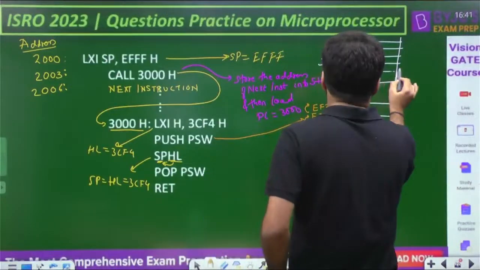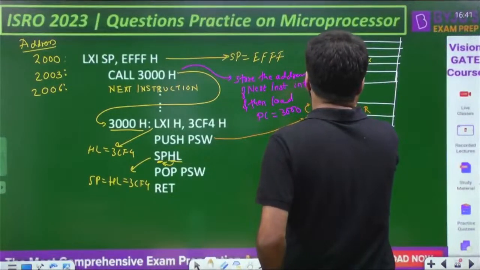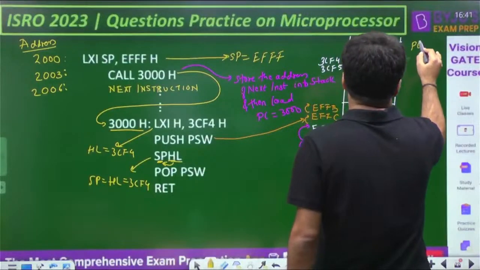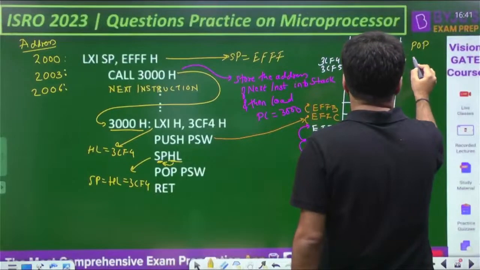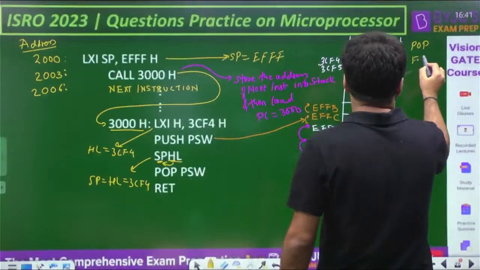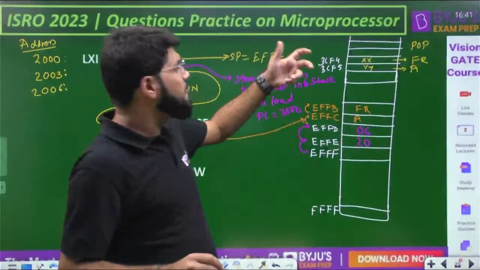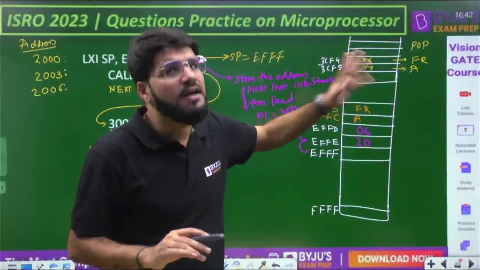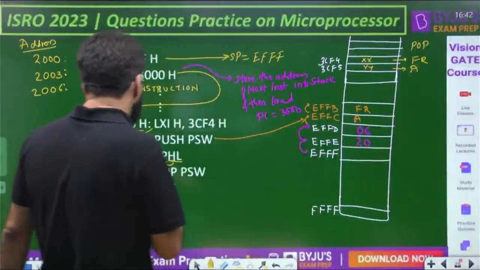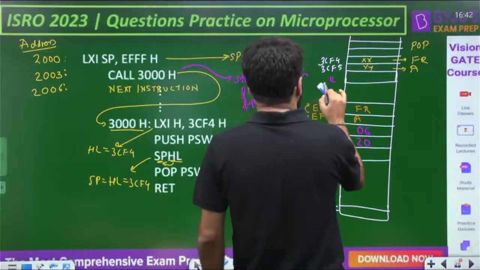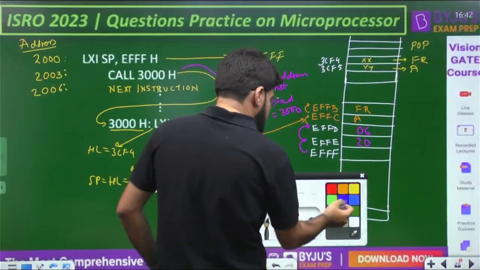Below it will be 3CF5, suppose the data at this is YY, and what will pop do? It will copy this content into the lower order, the flag register, and the higher order, the accumulator. So the contents of the accumulator and flag register will be some garbage data which I'm not aware of, and then return. Now return, where is it going to return? I need to make a little space.